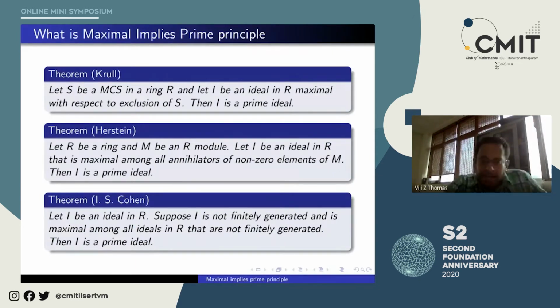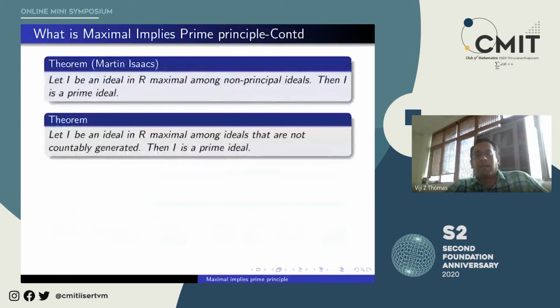So I is an ideal, and I is not finitely generated and is maximal among all ideals in R that are not finitely generated. Then I is a prime ideal. So our aim is to prove I is a prime ideal. We will start the proof by saying, suppose I is not a prime ideal. Okay, so that is where we are starting the proof.